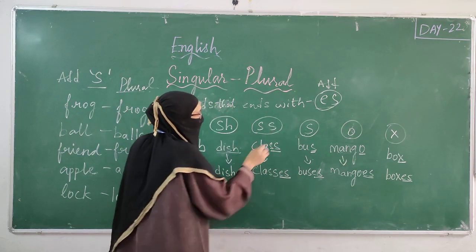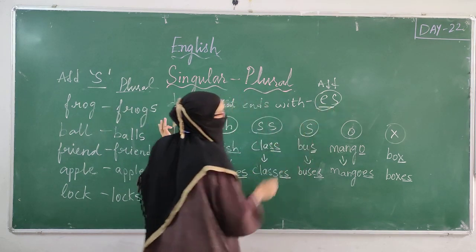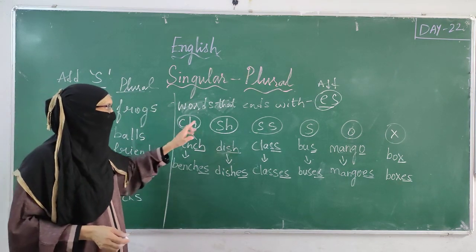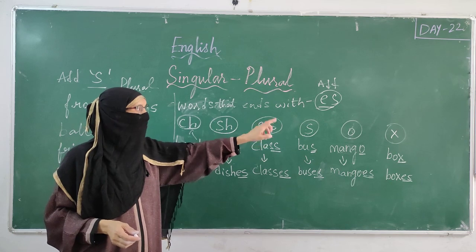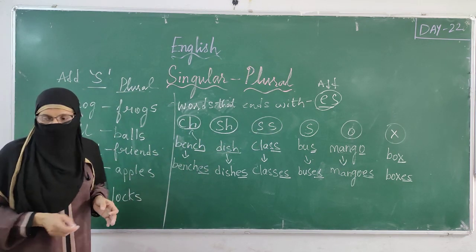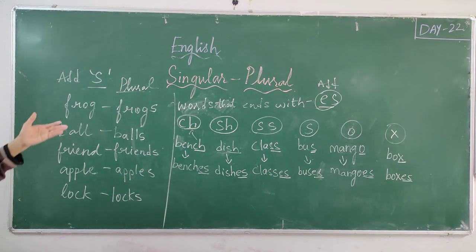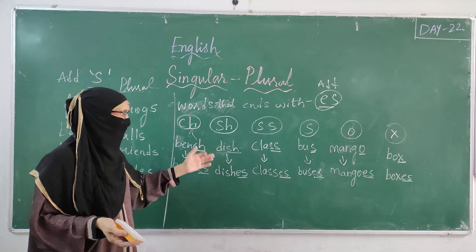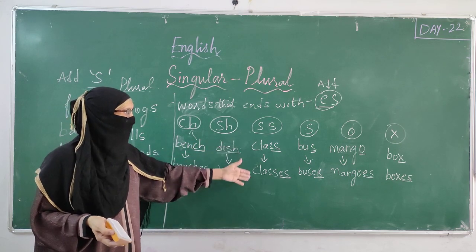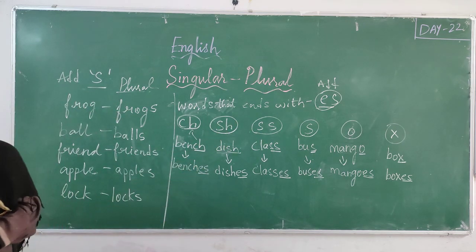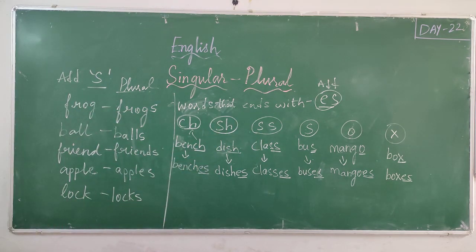For these words, we have to add ES to make them plural. If the word is ending with CH, SH, double S, single S, O or X, we have to add ES to make it plural. So if I give you a few words, bench, you can write benches; dish, dishes; class, classes; glass, glasses; bus, mango, box, etc.